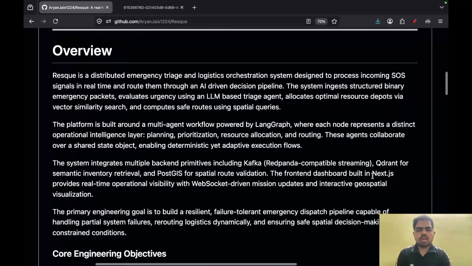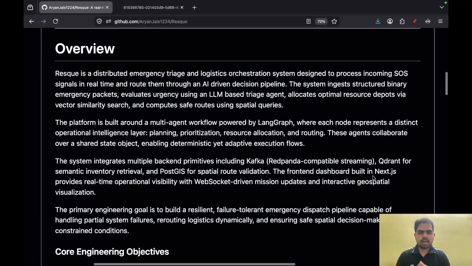So Rescue is basically a distributed emergency triage and logistics orchestration system which is designed to process incoming SOS signals in real time and route them through an AI-driven decision pipeline. The system ingests a structured binary emergency packet, evaluates the urgency using an LLM-based triage agent, and allocates optimal resource routes via vector similarity search and computes safe routes using spatial queries. So this is the overall description of the project that we have.